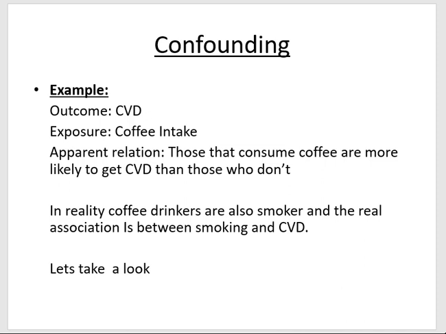If you remember, there are three criteria for a potential confounder. First, is it related to the outcome? Second, is it related to the exposure? Number three, it shouldn't be in the causal pathway. Let's think about smoking. Is smoking associated with CVD? Obviously, the answer is yes.